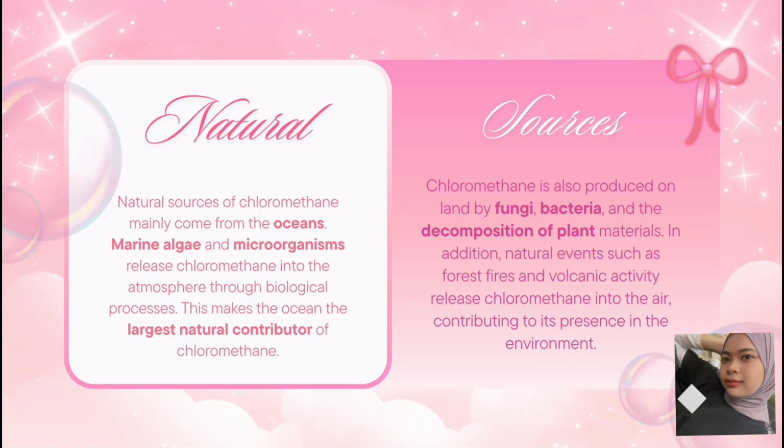Furthermore, for the next slide, it is the natural sources of chloromethane. Interestingly, chloromethane also occurs naturally in the environment. The ocean is its largest natural source, where marine algae and microorganisms release chloromethane through their biological processes. On land, it is produced by fungi, bacteria and the decomposition of plant material, where organic matter interacts with naturally occurring chlorine compounds. In addition, natural events like forest fires and volcanic eruptions release chloromethane into the atmosphere.